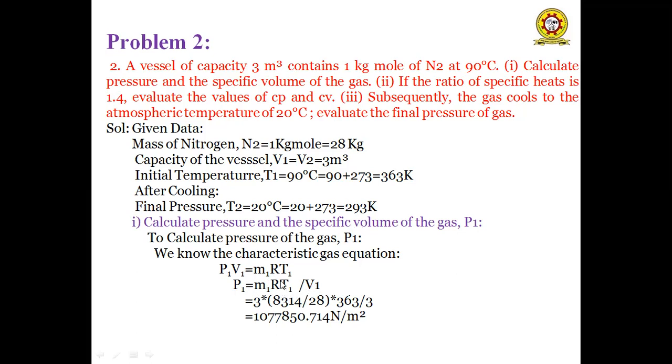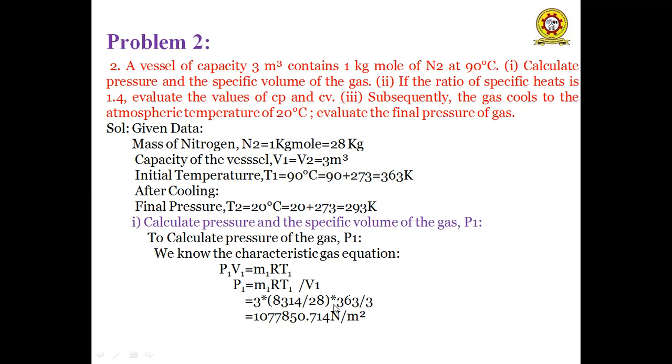So how do we calculate the R value? We know that universal gas constant Ru is equal to the product of number of moles into molecular weight. So from that R is equal to Ru by M. So Ru is equal to 8314 joules per kmol Kelvin.